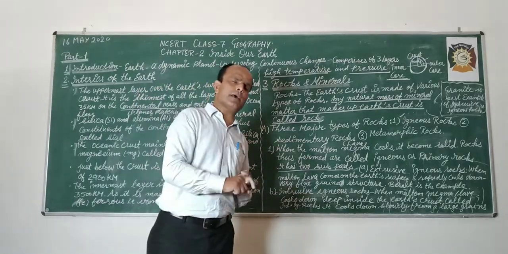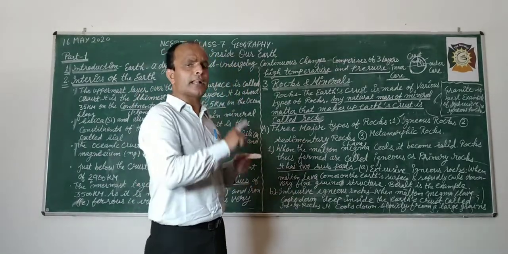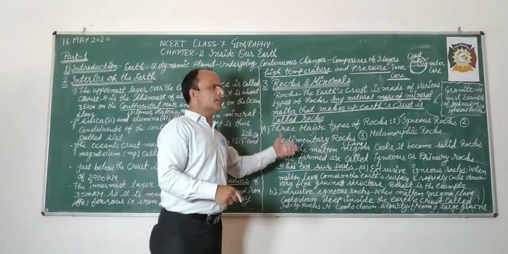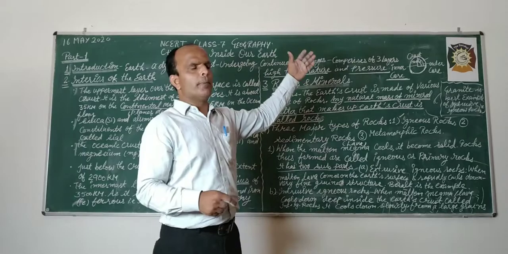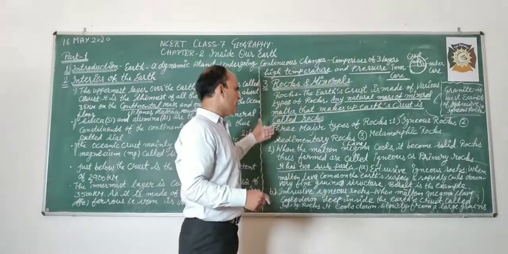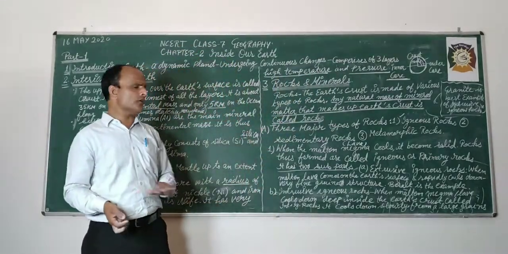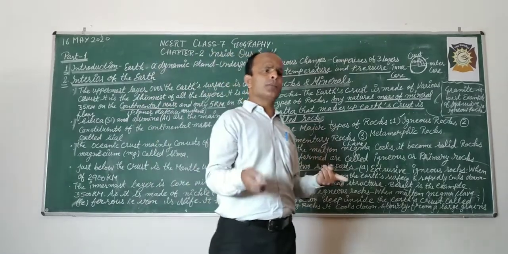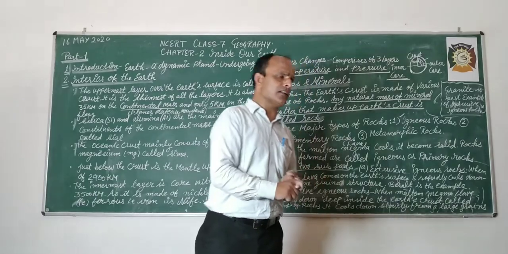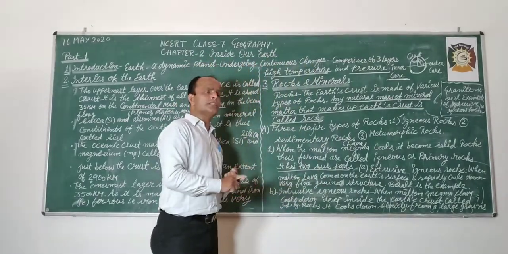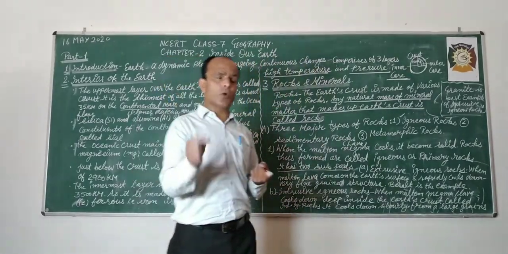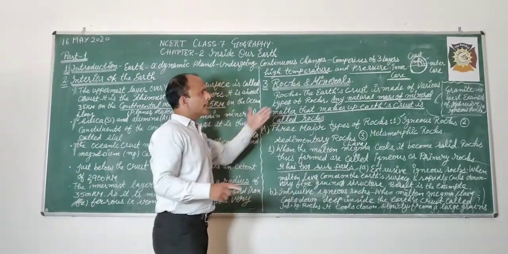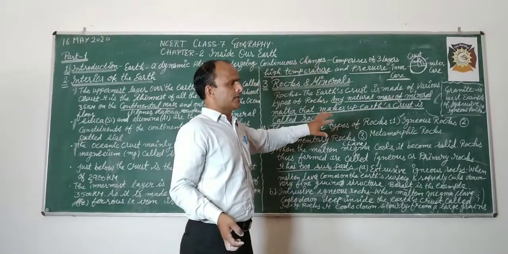Extrusive: when the molten magma comes on the surface of the earth and rapidly cools down, it creates extrusive igneous rocks. Basalt is the best example. And the second is intrusive: when the molten magma cools down deep inside the earth, and it cools slowly and creates a texture of grains, that is granite. Granite is the best example.